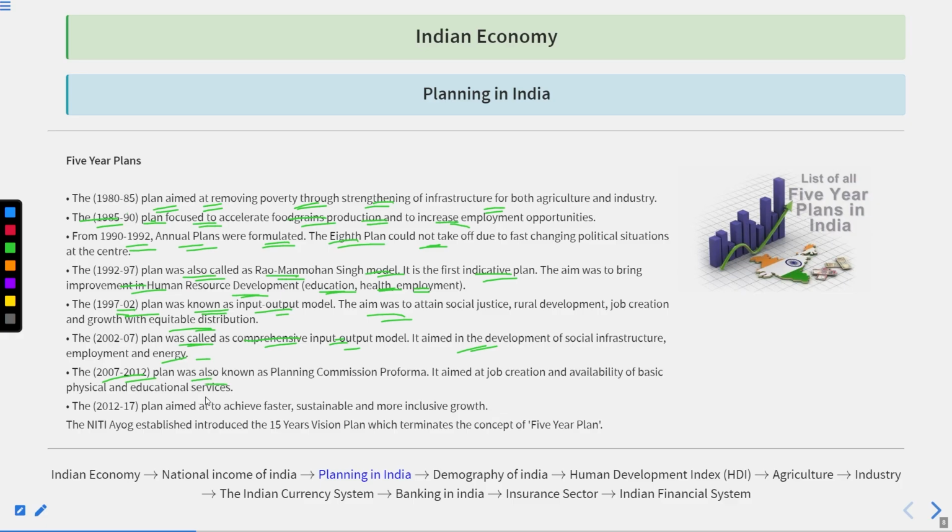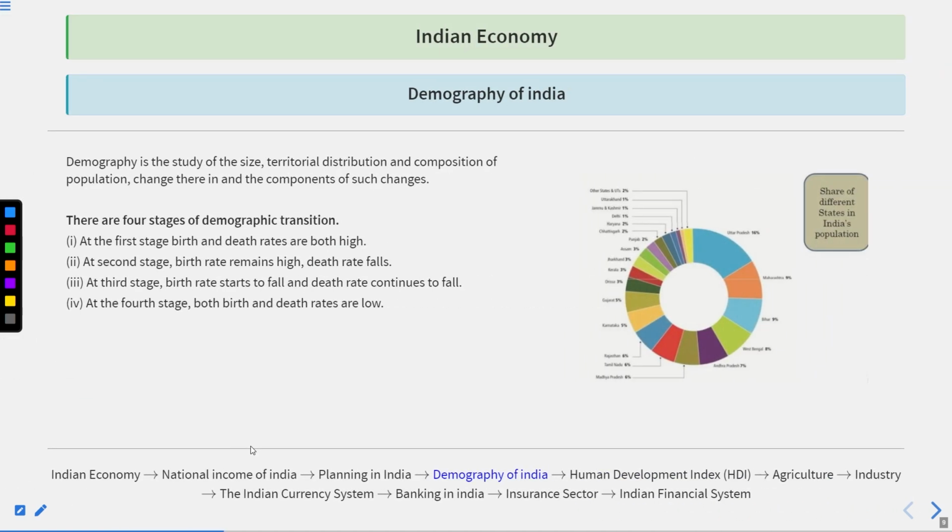The 2007 to 2012 plan was known as the Planning Commission Pro Forma, aimed at job creation and availability of basic physical and educational services. The 2012 to 17 plan aimed to achieve faster, sustainable and more inclusive growth. Niti Aayog established the 15-year vision plan, which terminates the concept of the 5-year plan.